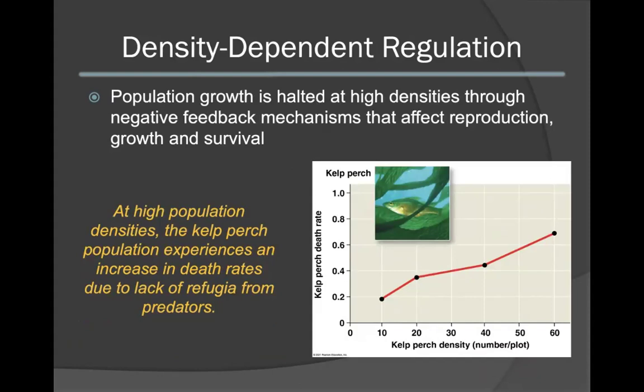In general, population growth is halted at high densities. This can occur through negative feedback mechanisms that affect reproduction, growth, and survival. For instance, at high population densities, the kelp perch population experiences an increase in death rate as well as a lack of refugia from predators. As a result, this limits the growth of the population.